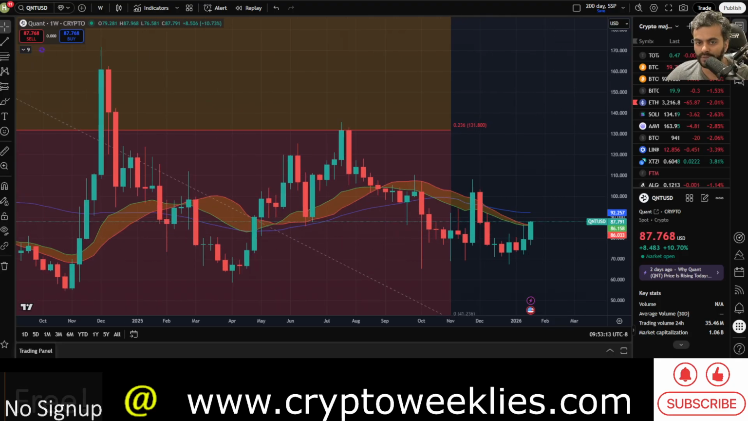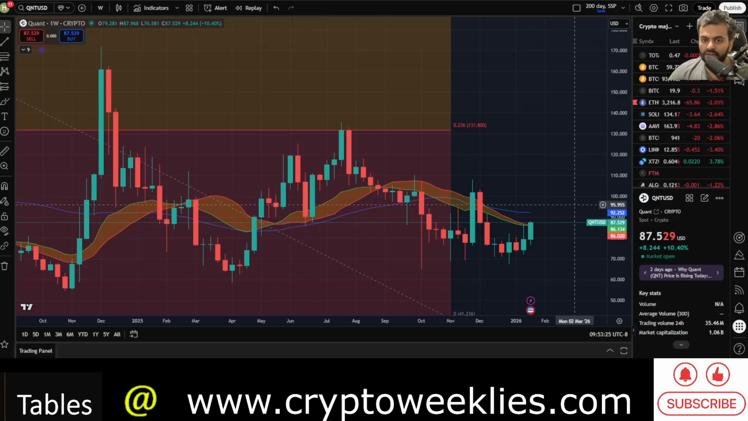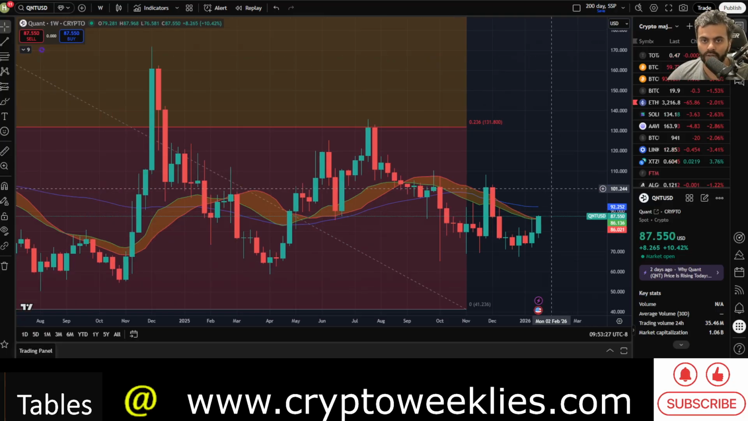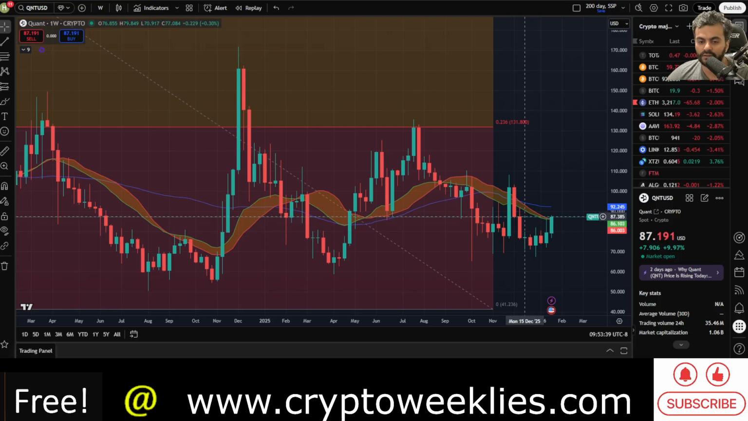Now, the price is slightly above the 20-week simple moving average, which is at around $86, and the 21-week exponential moving average, which is at around $86.15. So where does the next step for Quant look like? The next target per this technical analysis, the blue line over here is the 50-week simple moving average, which is at around $92. If there is a rally to that level, we have to check back to it.